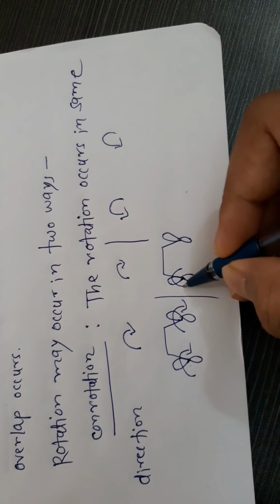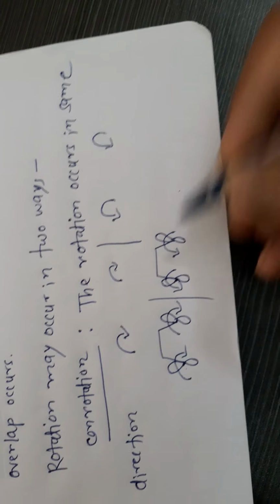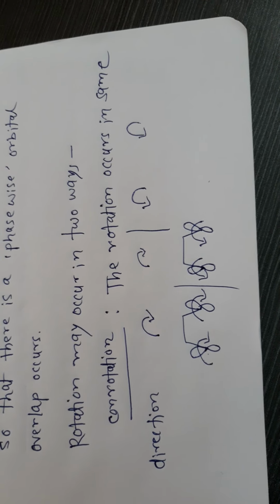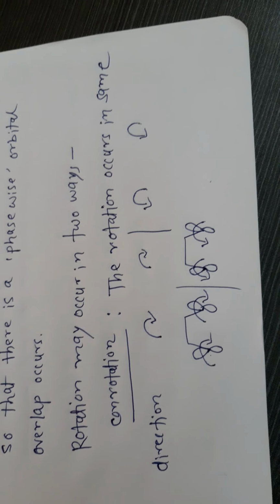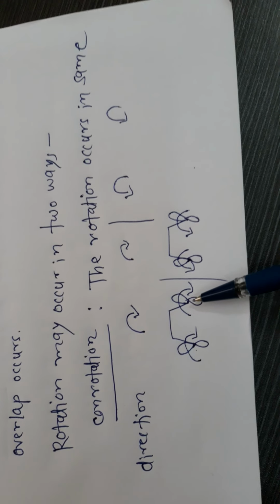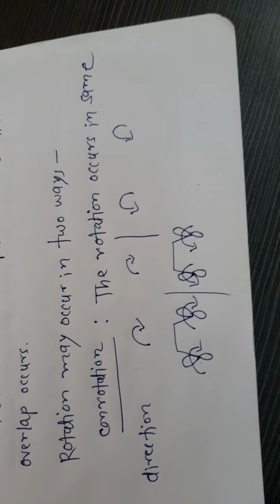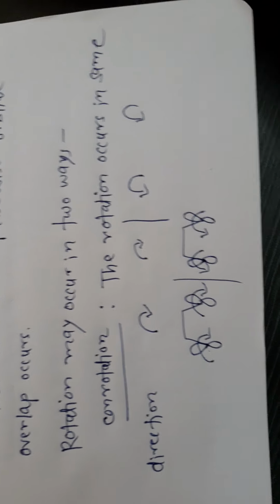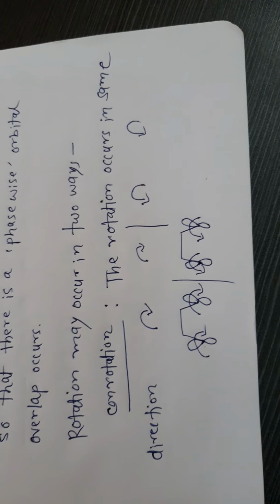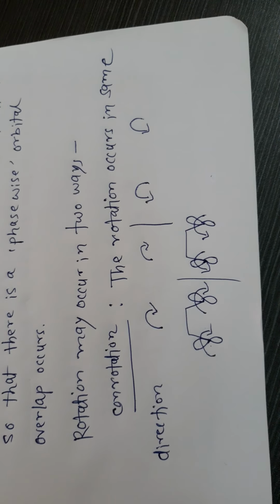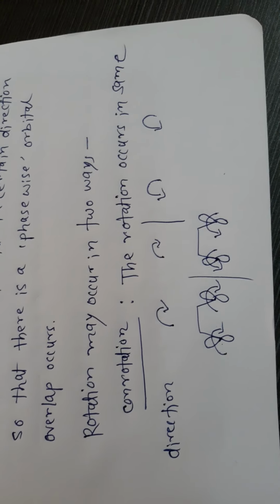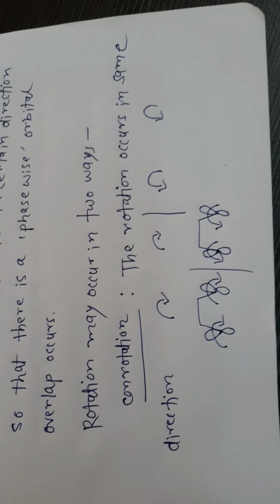If this is anti-clockwise, then that should be anti-clockwise. This is called conrotation. If we consider opposite directions, one clockwise and another anti-clockwise, then this is called disrotation. Got it? Both clockwise is called conrotation. If one is clockwise and another is anti-clockwise, this is called disrotation.